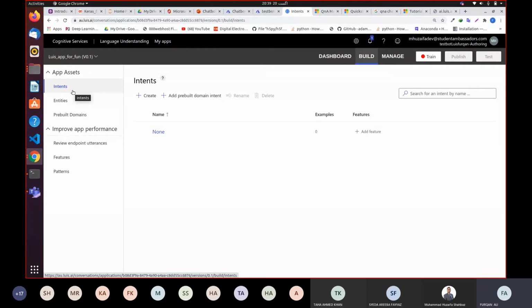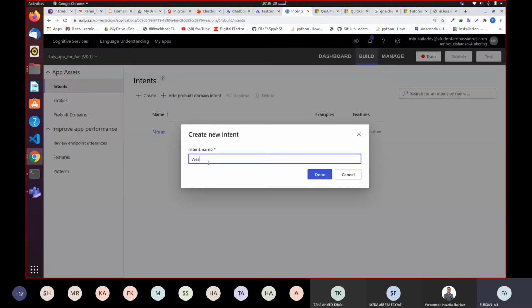Let's say my first intent would be weather. Let's say I'm creating this chatbot to inquire about weather. What is the weather in London? What is the weather in Karachi? What is the weather in San Francisco, in different areas? So I'm going to create an intent with the name weather. I just created an intent of weather. Got it. Okay.